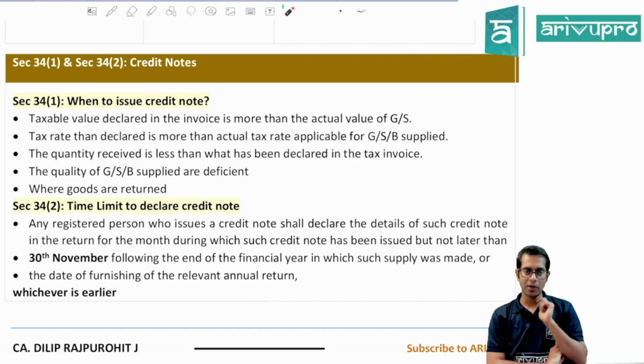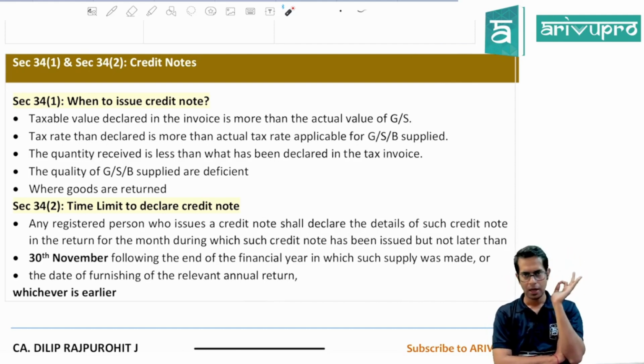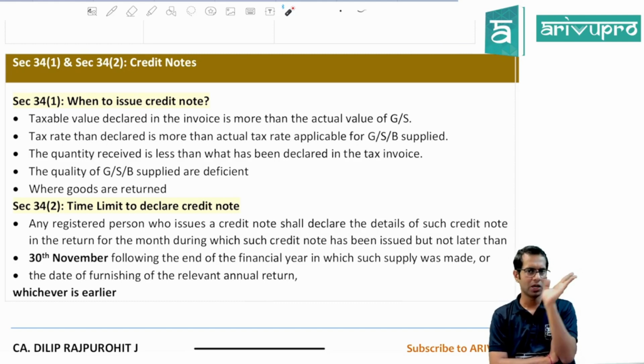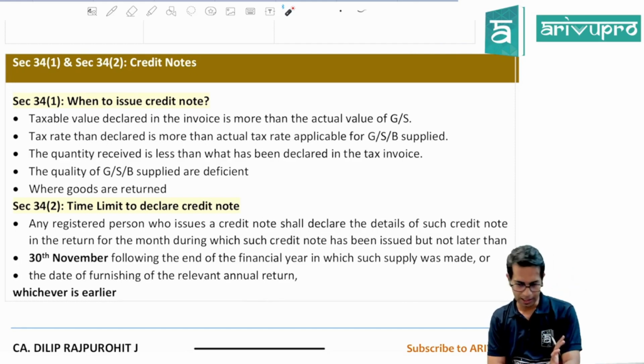Now normally, whatever credit note you are issuing, that credit note is required to be reported by you in your GST returns in the month in which the credit note is issued. But if you forget to report, then the last date for reporting is 30th November of the next financial year, or the date of filing the annual return, whichever is earlier.